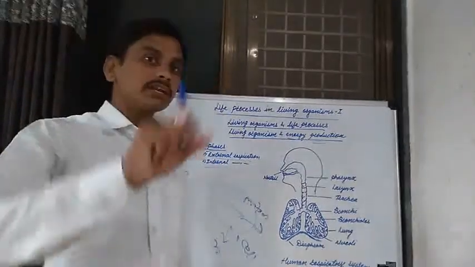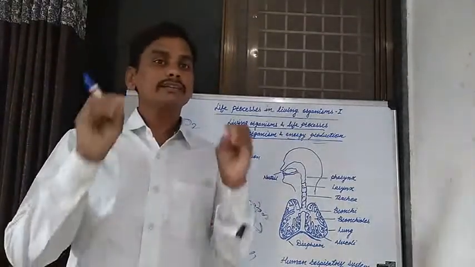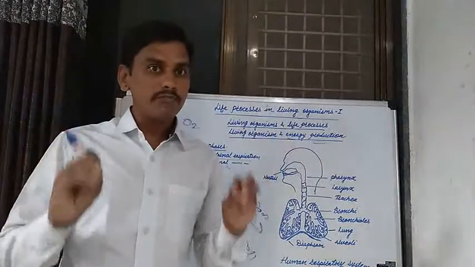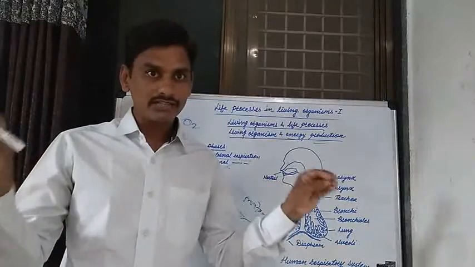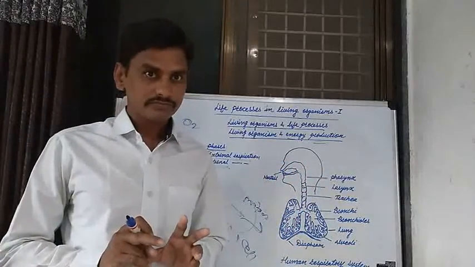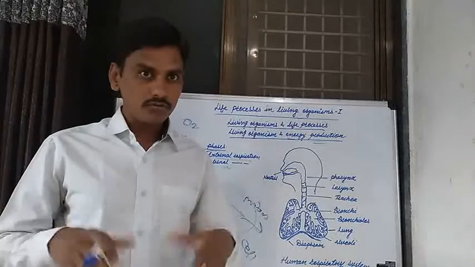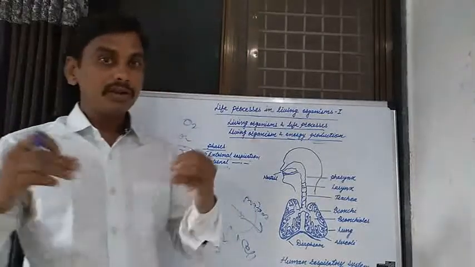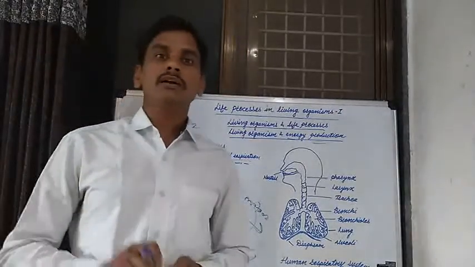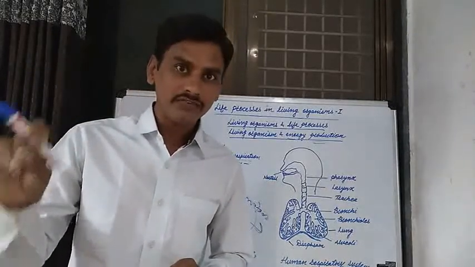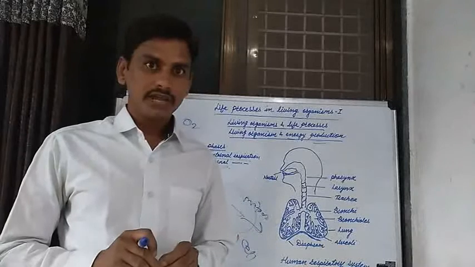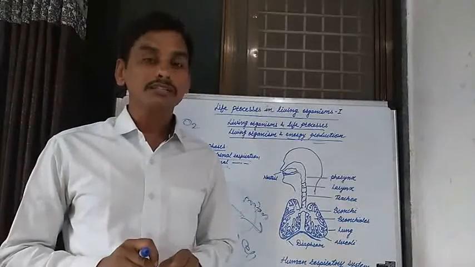External respiration is carried out by various organs in different living organisms. For example, external respiration is carried out by gill slits in different fishes, aquatic animals.